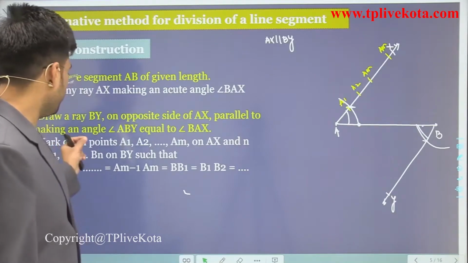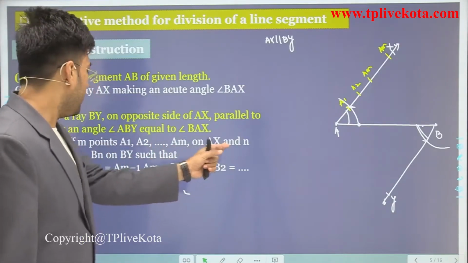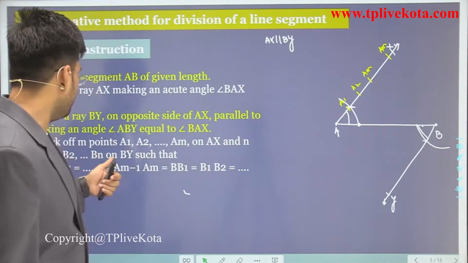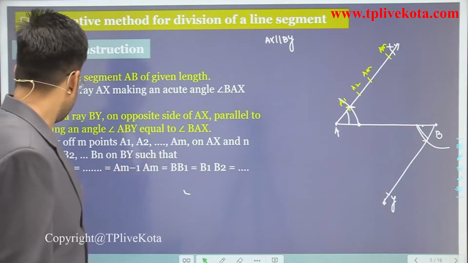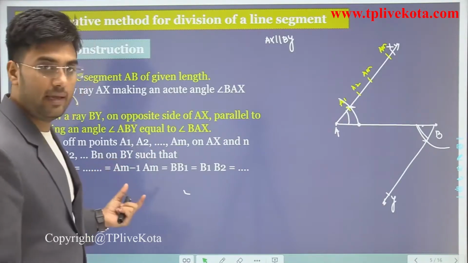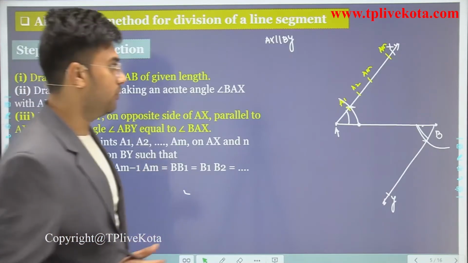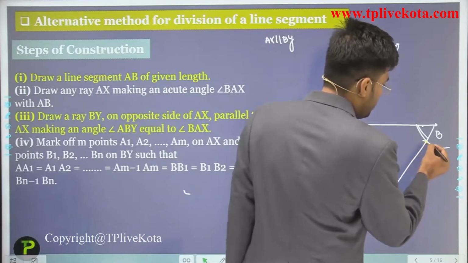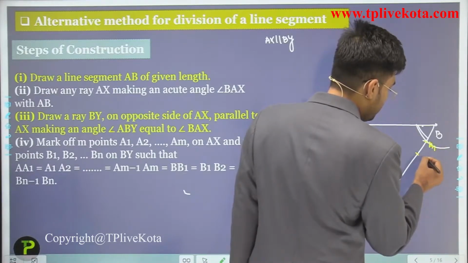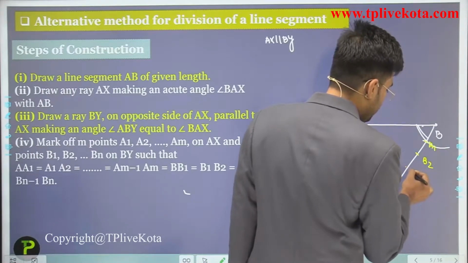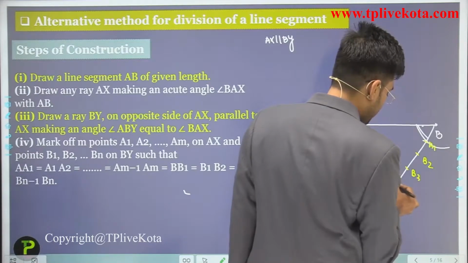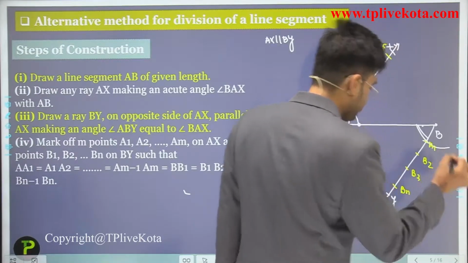Okay, mark M points on AX and N points B1, B2, up to Bn on BY, such that all of AA1, AA2 and BB1, BB2 are equal. So this is B1, this is B2, this is B3 and this is Bn.